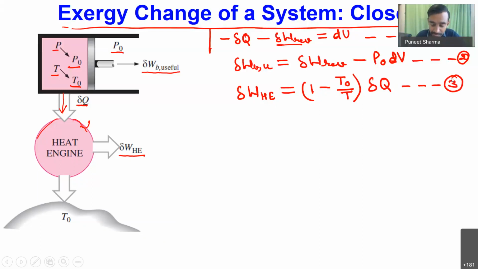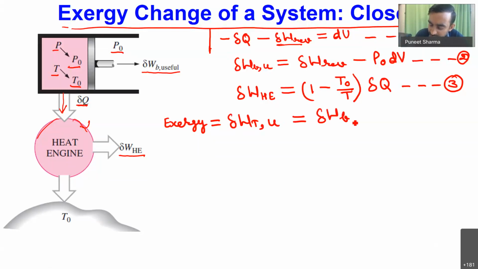Now if I have to calculate the total exergy associated, it will be nothing but the total amount of useful work. The total amount of useful work will be the useful work we have during the expansion of the piston plus the useful work done by the heat engine.